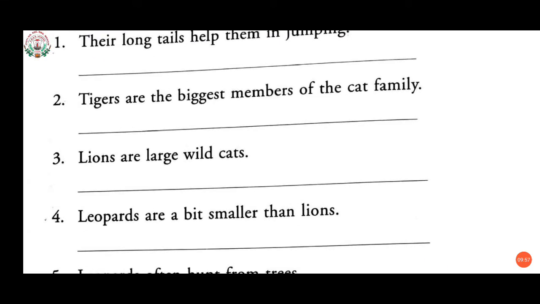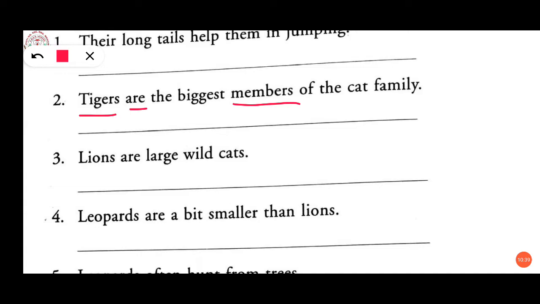Now see the second one: Tigers are the biggest members of the cat family. Tigers is plural, are is plural, and members is also plural. Now we have to change these words into singular form. So what will the answer become? A tiger is, are will change to is, the biggest member of the cat family. Members, s will not be there. So a tiger is the biggest member of the cat family.